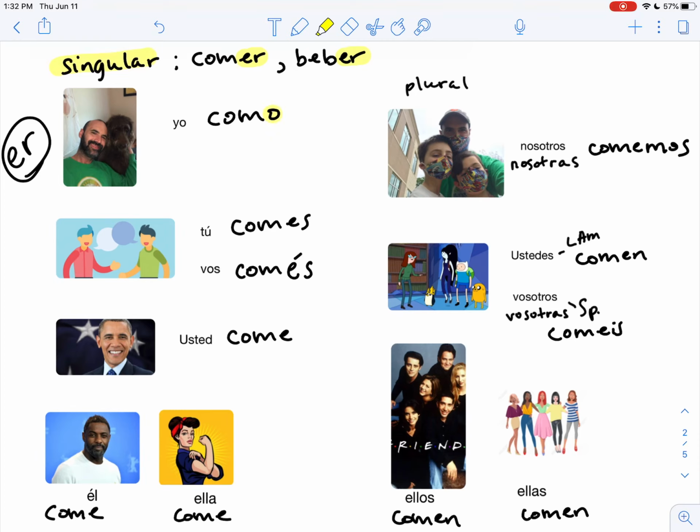Como, comes, comes for vos, come, come, come. And plural pronouns here on the right: comemos, comen, coméis, comen, comen.